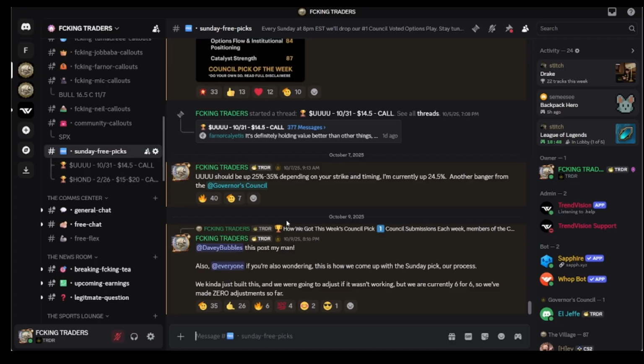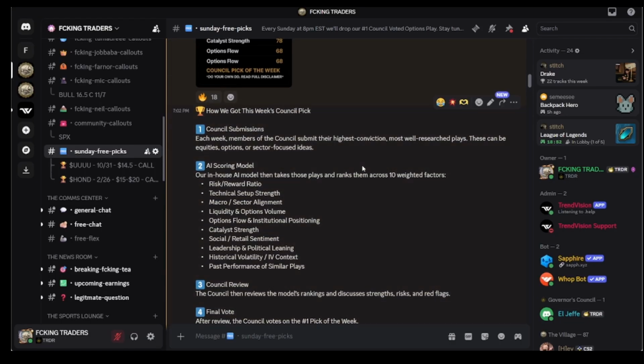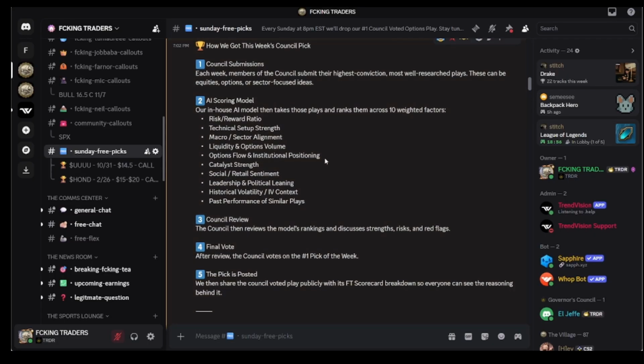which everybody should be pretty familiar with at this point. I did want to point out this one section, so I get questions sometimes in terms of how we get to the council pick. Currently 6 for 6 on these. Obviously, we've got another one coming for you guys tomorrow, so hopefully we'll make that 7 for 7. But this is how we get there.